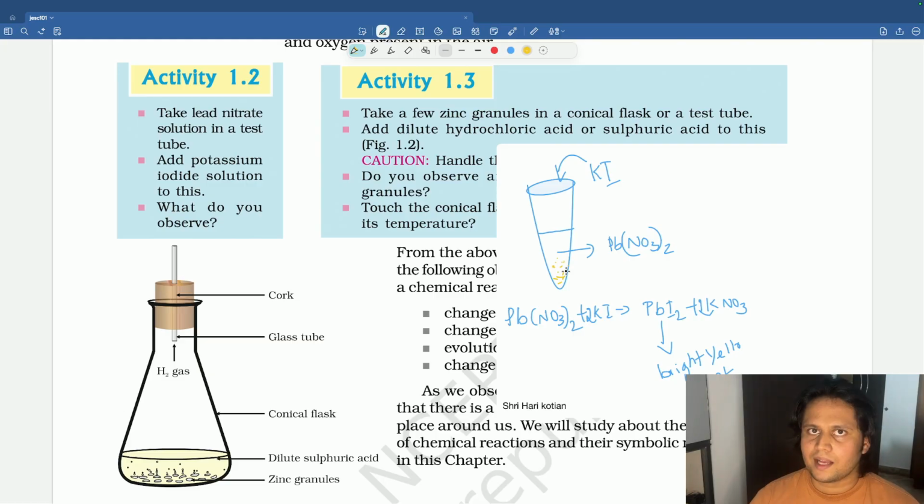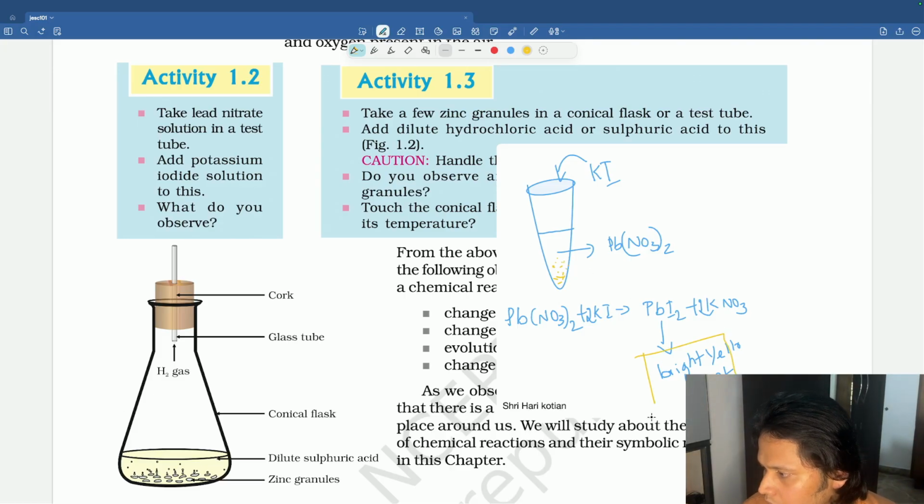A question can be asked, right? What is the color of the precipitate? It is not given in the textbook, but what will you say if it comes in the exam? Will you say it is out of syllabus? No, it is not out of syllabus. It is inside the syllabus, but they have not given the answer. They have just given it in the activity, which you need to learn. A bright yellow precipitate will be formed. This is the first activity they have told.